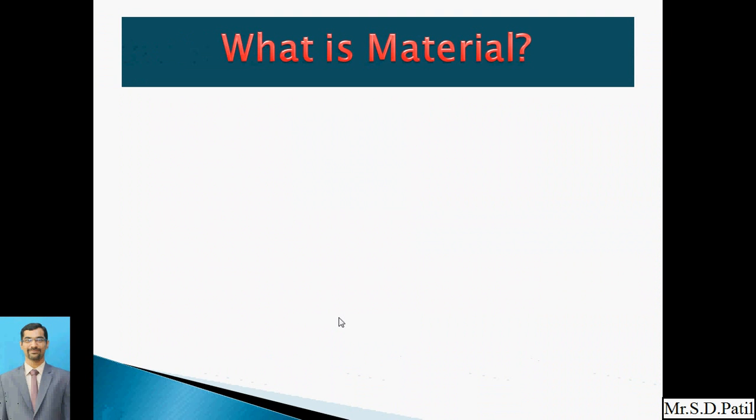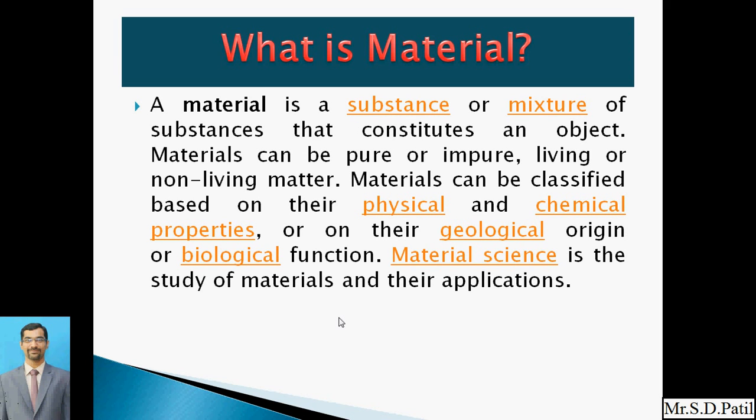So now, first, what is the meaning of material? What is material? This is the question. Now we will discuss it in this particular slide. A material is a substance or a mixture of substances that constitutes an object. Okay, so just try to understand this first. Any object has been manufactured with some sort of substance or mixture of substances.